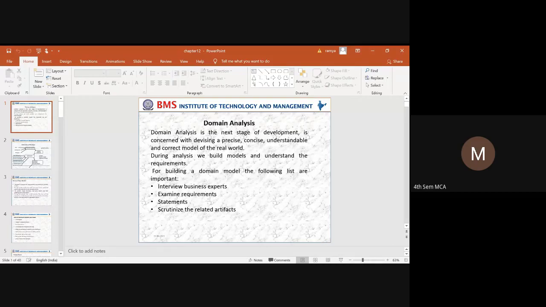You need to provide different statements with respect to the system. And the next thing is to scrutinize the related artifacts. So what do you mean by artifacts? Artifacts are nothing but they can be an analogy of a system.